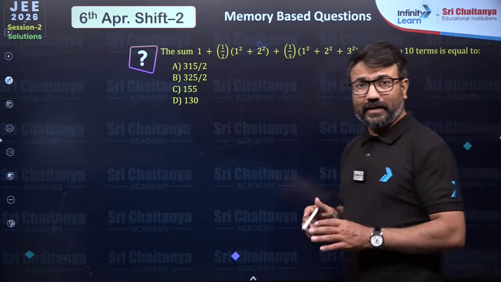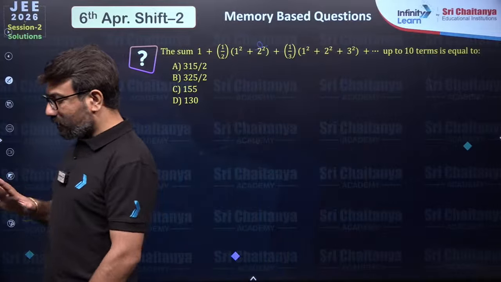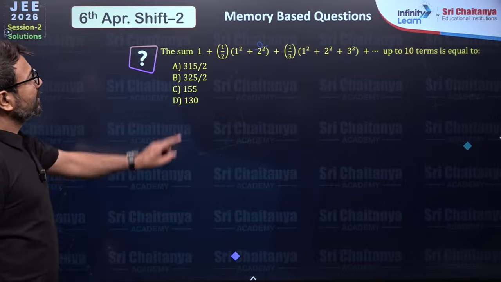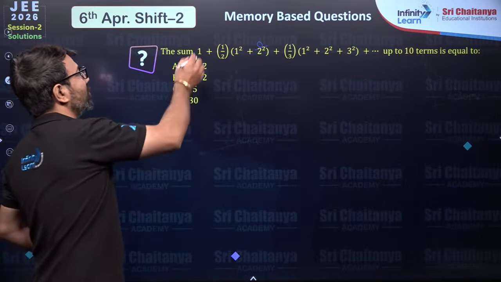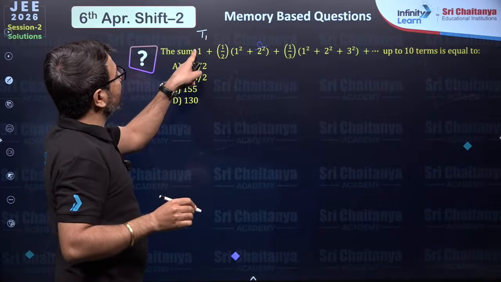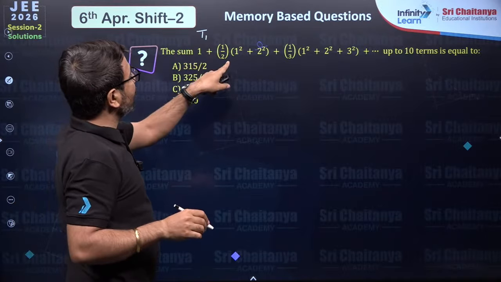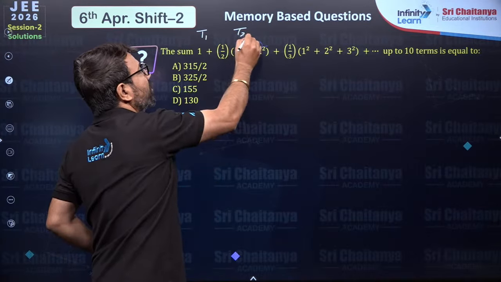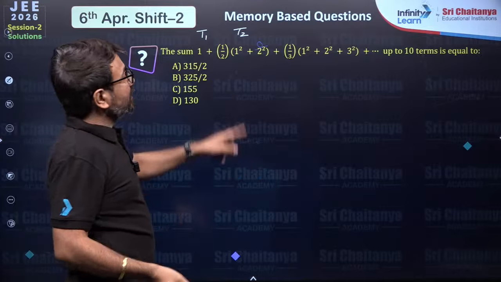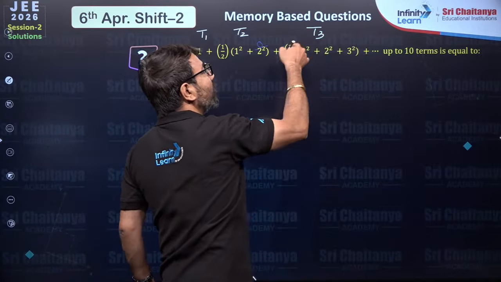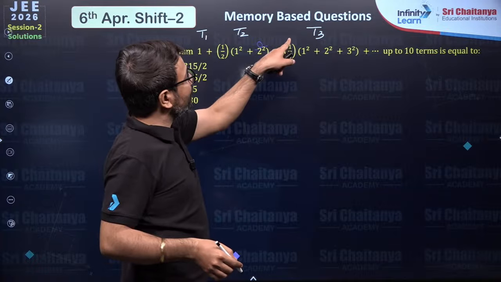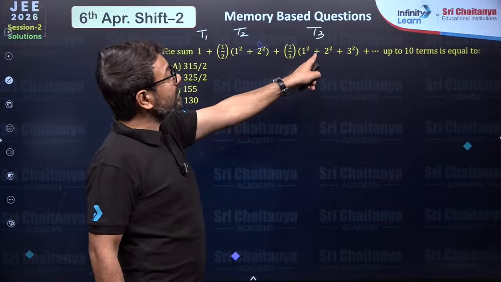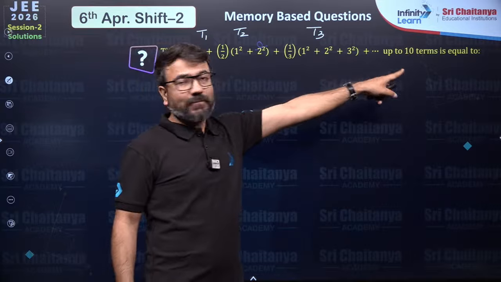Here is another problem. They have given a question from the topic sequence and series. And how will you follow this sum basically? They say that the first term, this is term number 1, is 1. The term number 2 will be 1 upon 2, 1 square plus 2 square. The term number 3 will be 1 upon 3, since it is term number 3, and then 1 square plus 2 square plus 3 square. So they are asking the sum of these terms up to 10 terms.